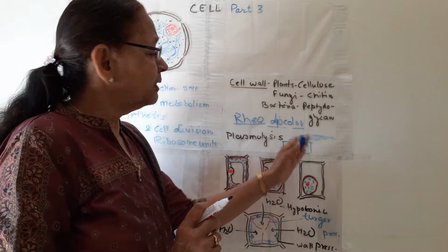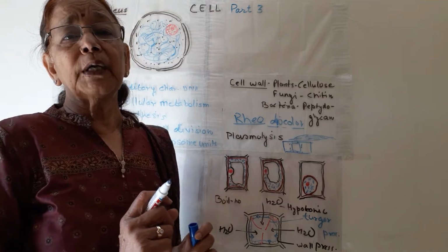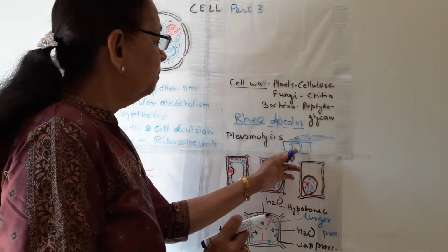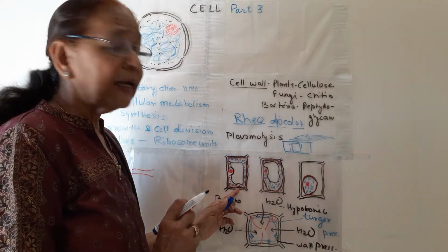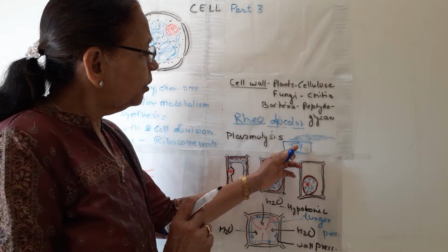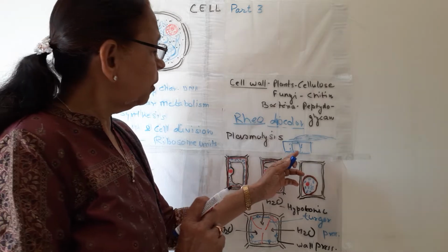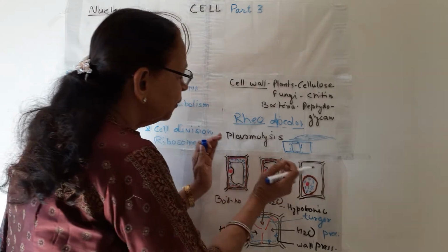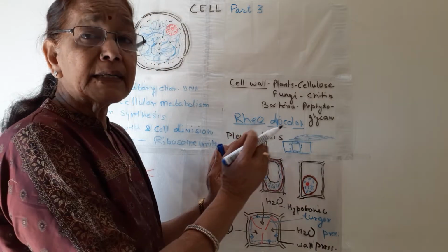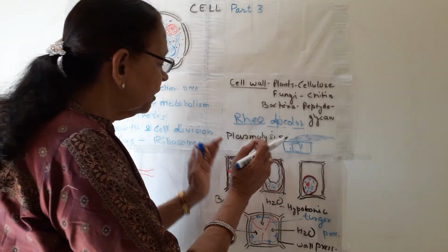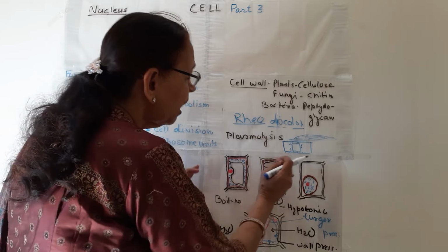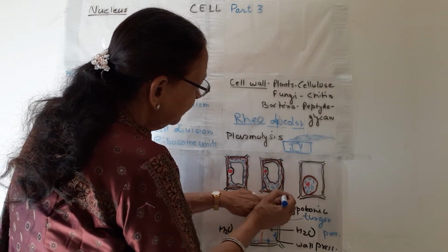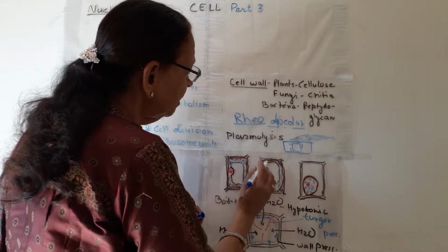After placing the cover slip, we look in the microscope. Before putting the solution, the cell is like this. When the concentrated salt or sugar solution is put, what happens within a few seconds? The protoplasm starts receding, shrinking and coming away from the cell wall. You can see here it is coming away from the cell wall.